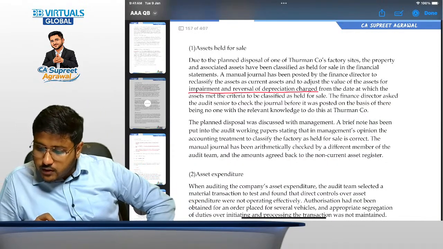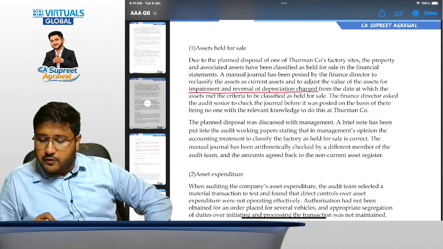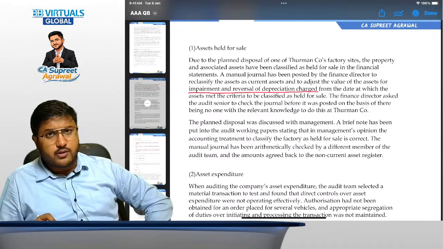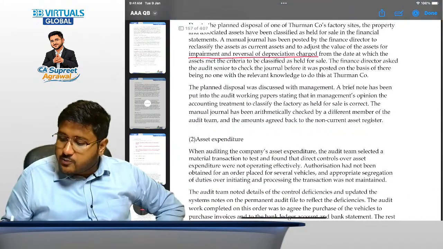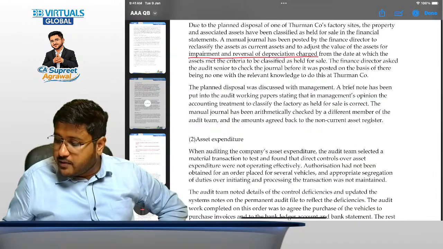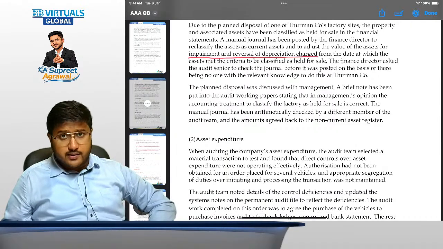Okay. Now, the finance director asked the audit senior to check the journal before it was posted on the basis of there being no one with the relevant knowledge to do this at Therman companies. So they have asked the auditor to do it. Okay. Now, the planned disposal was discussed with the management. A brief note has been put into the audit working papers stating that in management's opinion, the accounting treatment to classify the factory as held for sale is correct.